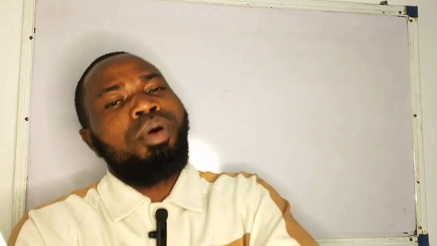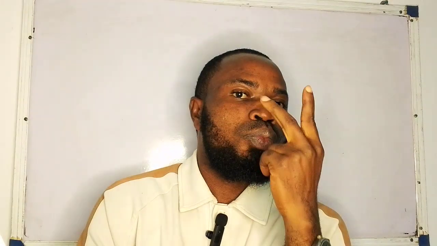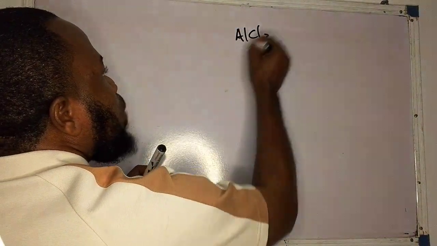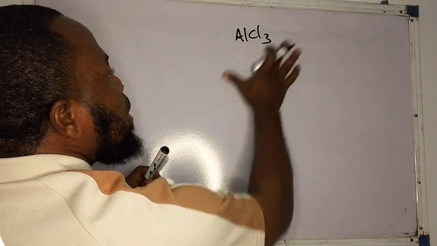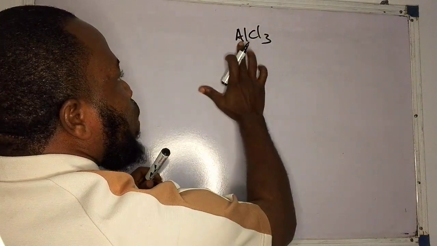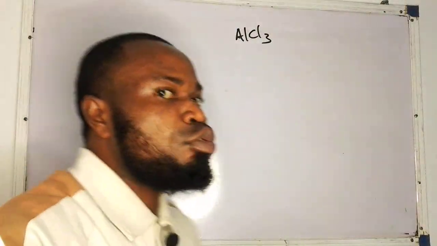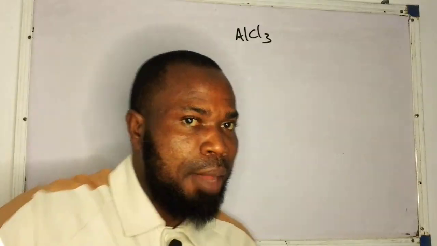We looked at the electrovalent bond. But in that class, we said that it is not in all situations where we have metals and non-metals that an electrovalent bond exists. For example, we gave aluminum chloride. The elements that form this compound are one metal, which is aluminum, and one non-metal, which is chlorine. But that does not mean that the bond between them is electrovalent.